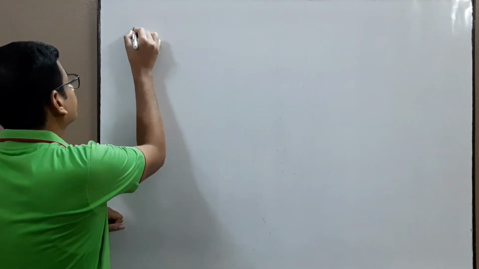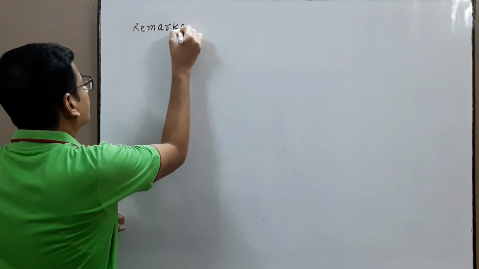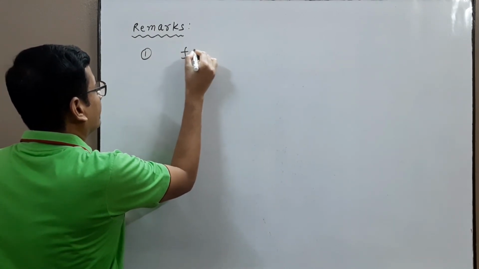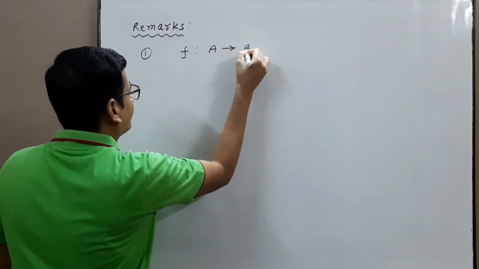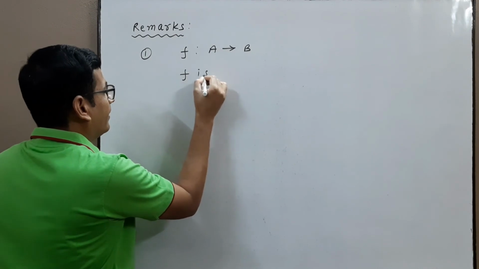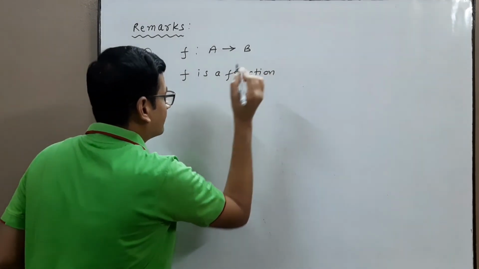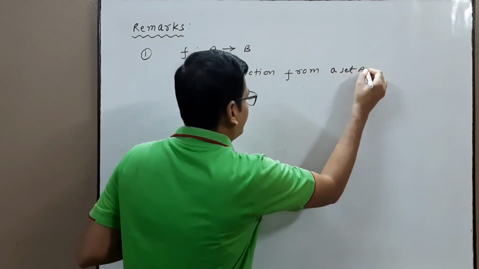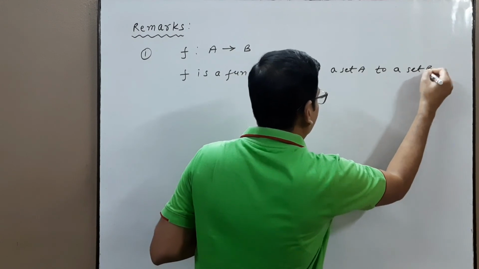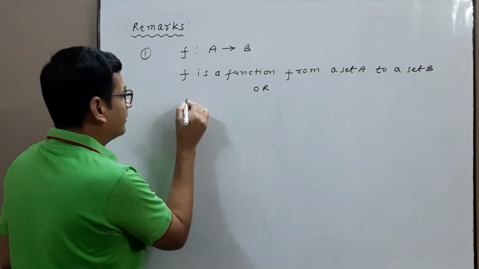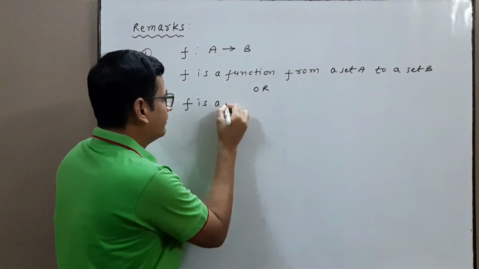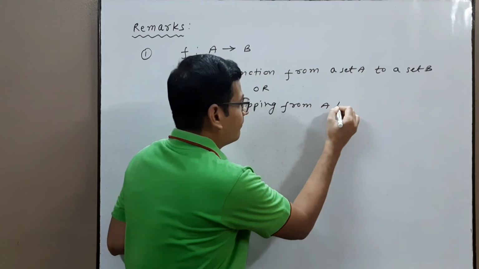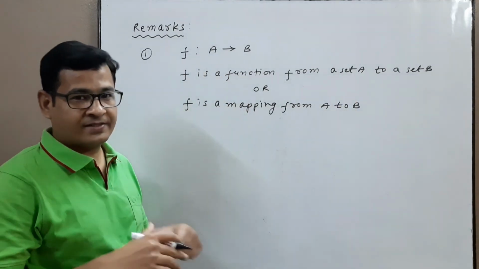Remarks. Number 1. f: A to B. The meaning of f: A to B is that f is a function from a set A to a set B, or we can also write f is a mapping from set A to set B.